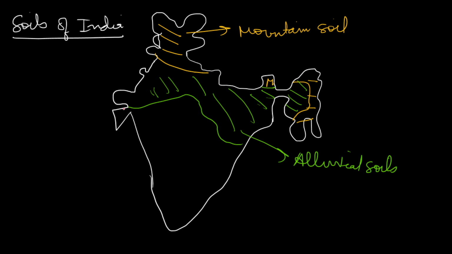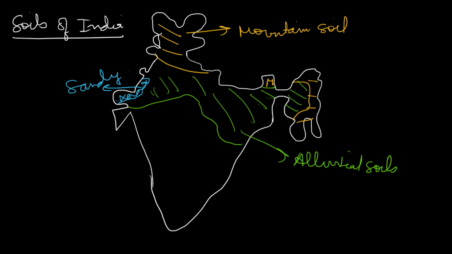Then here you will find sandy soil in the Marusthali region, that is where Thar desert is present. Here what you will find? These are sandy soils. Also in some parts of Rajasthan, Kutch region, you will find here only sandy soils. So these are the sandy soils.